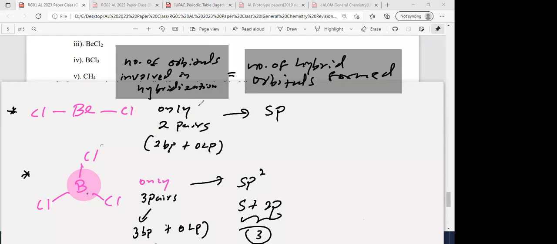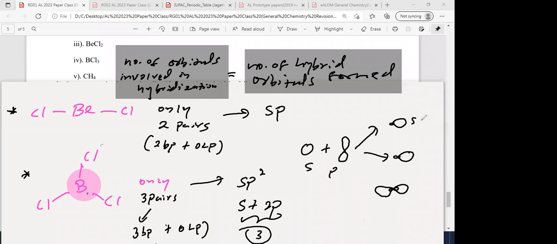If you take sp, how many orbitals are involved in the hybridization? s and p, 2 orbitals. So how many hybrid orbitals form? 2. If s and p orbital mix, you get two hybrid orbitals. We call it sp. They are oriented to minimize the repulsion. S orbital and p orbital combined, then you get two sp hybrid orbitals, oriented at an angle of 180 degrees.